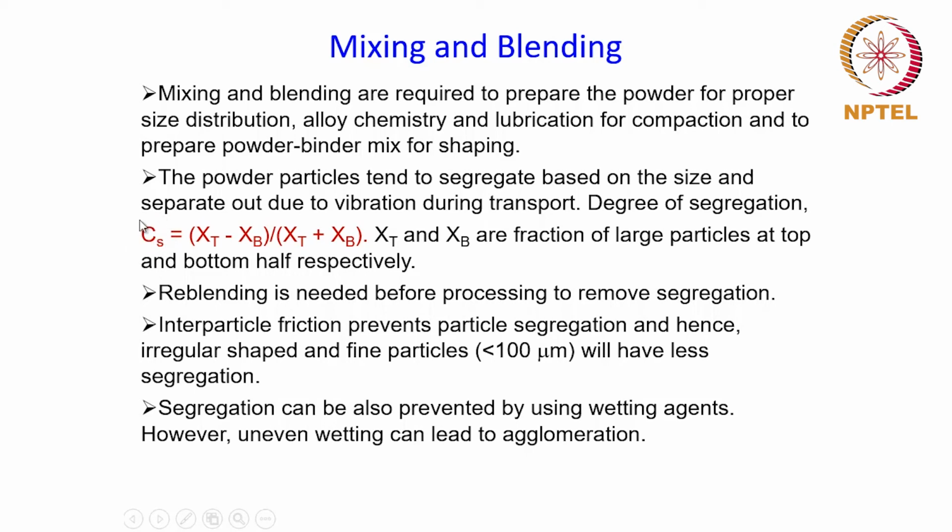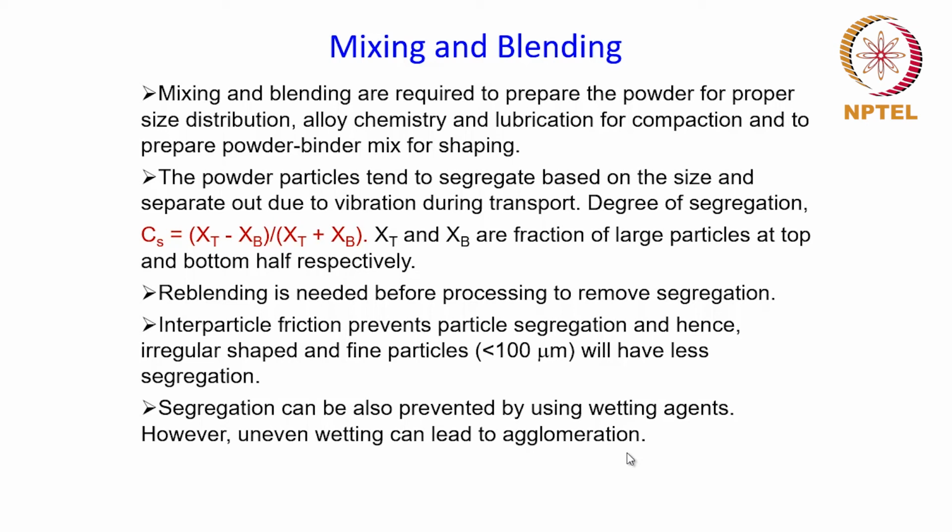CS is known as the degree of segregation, and this is given by xt minus xb by xt plus xb, wherein xt and xb are the fraction of large particles at the top and bottom half of the container. So in order to make sure that the powder is free of segregation, it has to be reblended before processing.